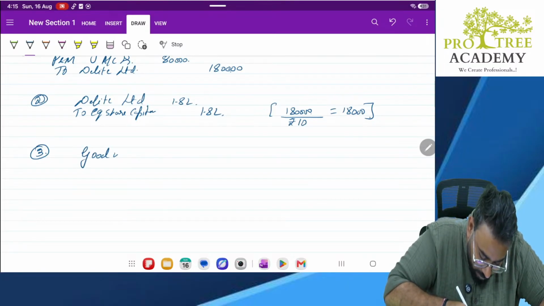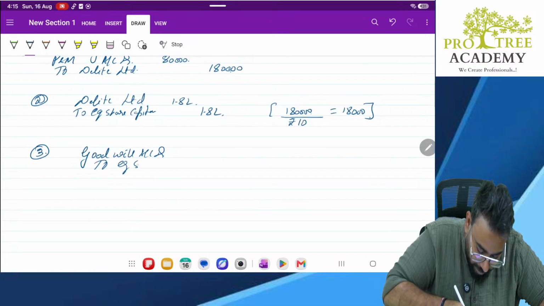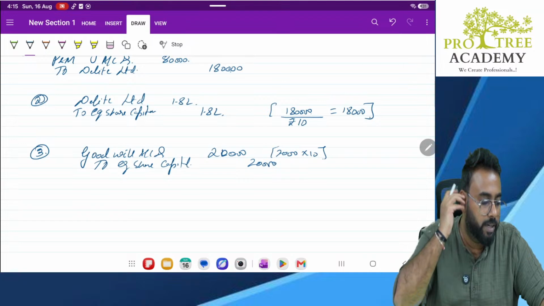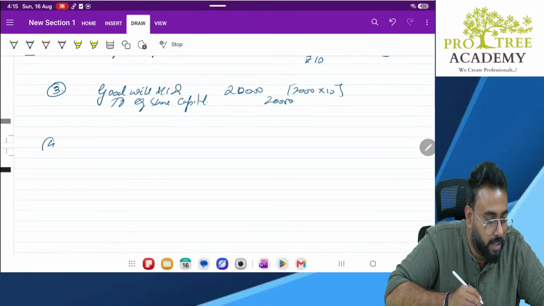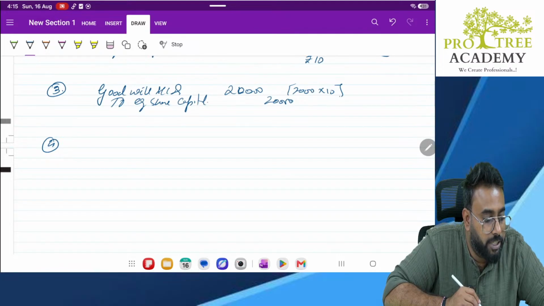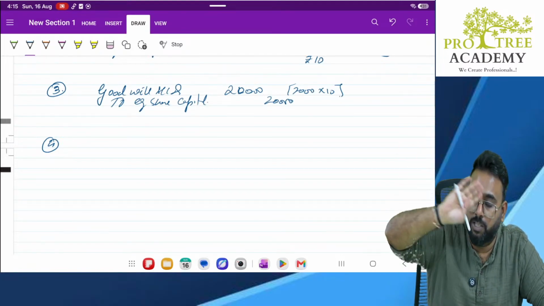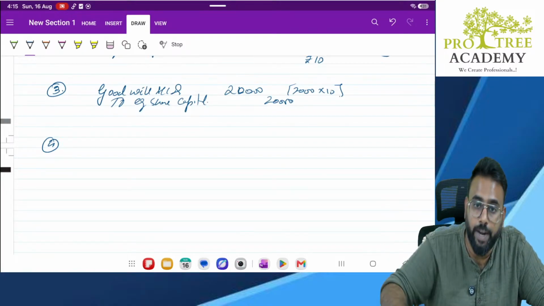Goodwill account debit to equity share capital. How much is it? Sir, 2,000 shares at 10 rupees each. So that will be 20,000. Okay? Yes, sir. Next line, they are telling that they are issuing 3 lakh fully paid shares and there is no lump sum, no installment, nothing. Everything will be paid on application only.